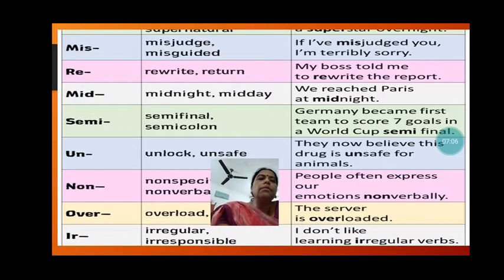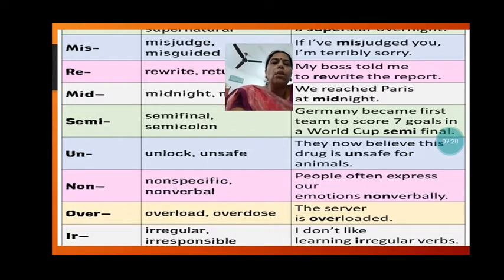Then semi-final. Semi added to final becomes semi-final. That means not the final, before that. So Germany became the first team to score 7 goals in a World Cup semi-final. Unlock. Added to lock, it becomes unlock. They now believe this drug is unsafe for animals. Here the sentence is made with unsafe. That means it is not safe for animals.